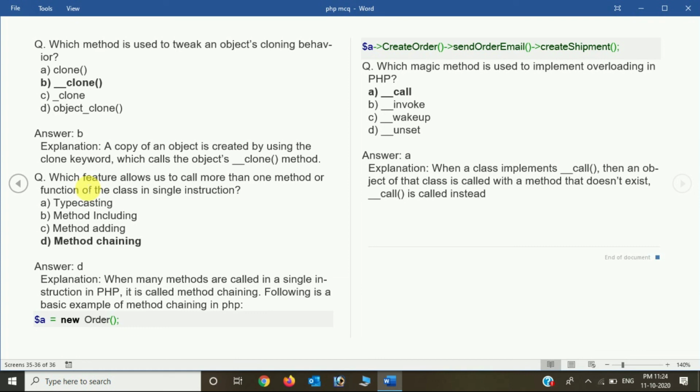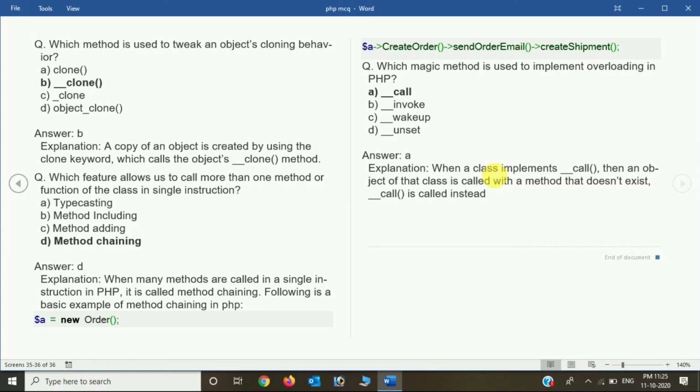Now which magic method is used to implement overloading in PHP? The options are __call, __invoke, __wakeup, __unset. The answer is __call, that is used for overloading inside PHP. So that is the magic method. In the explanation we see that when a class implements the __call method, and an object of that class is called with a method that doesn't exist, then __call is called instead.